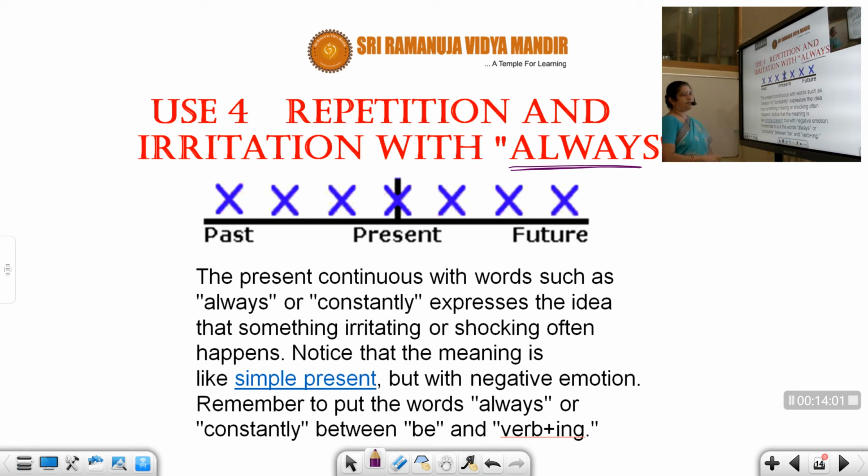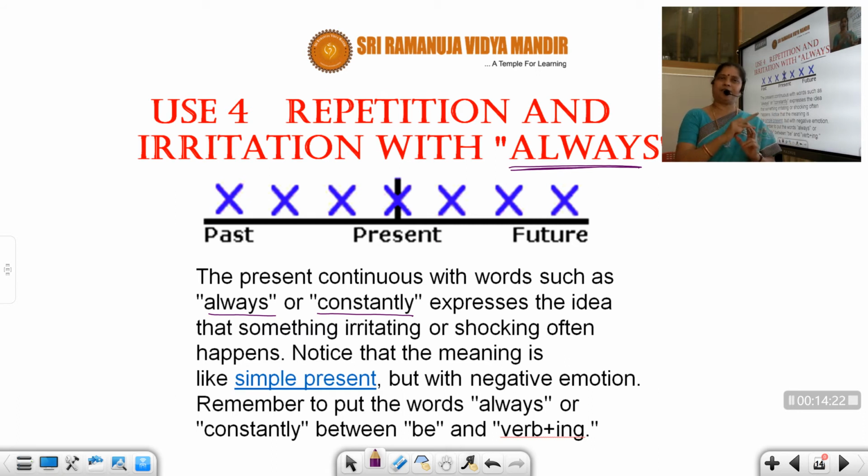It indicates a continuity. Can you see the present continuous with words such as always or constantly, continuously? When you have these words, that shows it's continuing. Always he irritates. Always he is irritating.